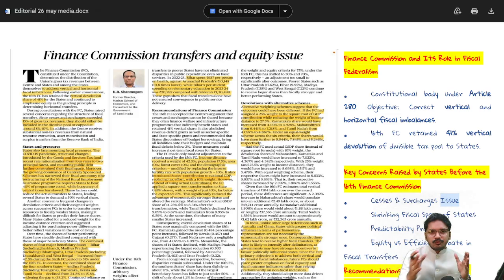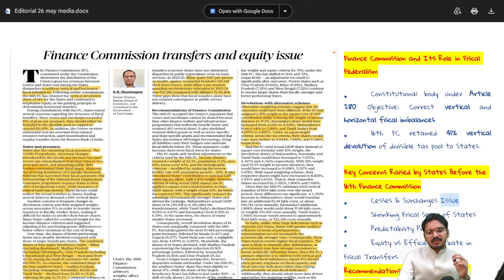But between the two phases of the 15th and 16th Finance Commission, some imbalance arises. So the next Finance Commission will not only recommend the formula of distribution between state and center, but also correct the imbalance that has happened in the previous years.